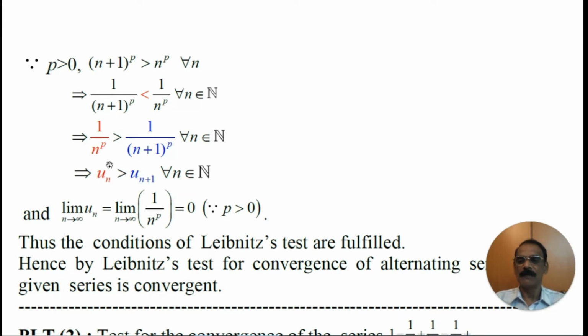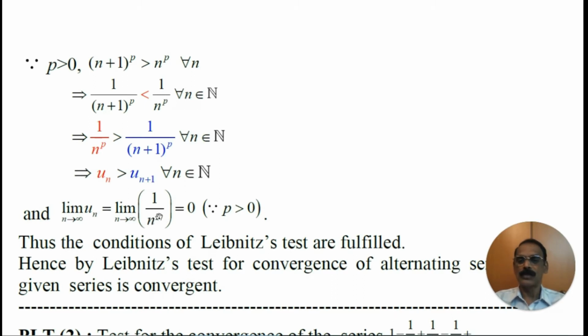What is the third condition? The limit of un must be 0. Let us find the limit of un as n tends to infinity. That is equal to the limit of 1/n^p. As n tends to infinity, n^p becomes infinity to the power p.